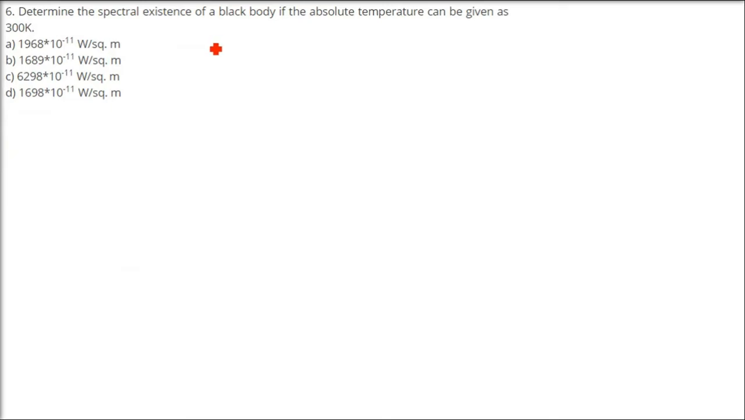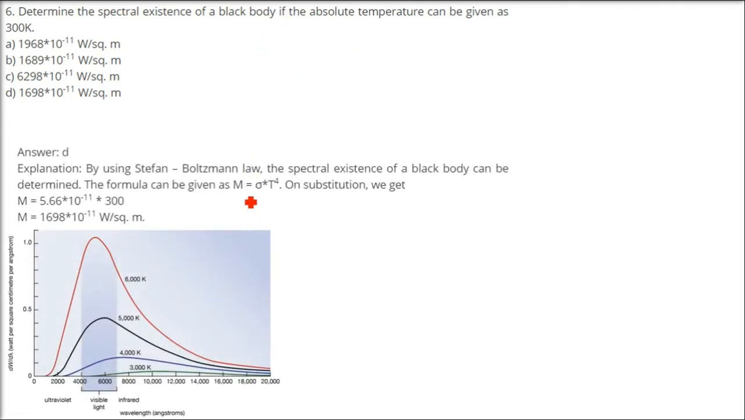Determine the spectral existence of a black body if the absolute temperature can be given as... So we have a formula here. We have Stefan-Boltzmann law, and it will give you the spectral existence of a black body. So black body, it is assumed that it absorbs everything and it emits everything. That is what the idea is.